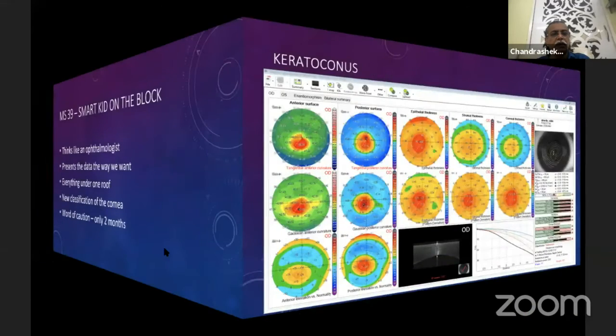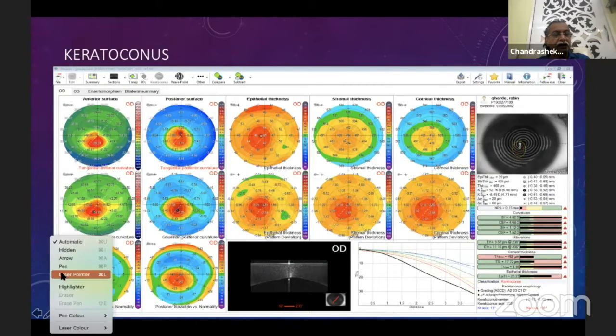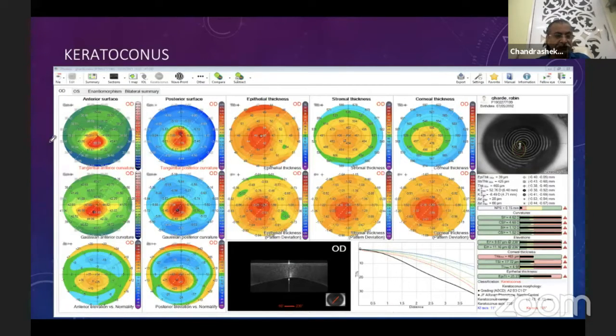So now what I have started doing is dividing this map into multiple parts. Number one is this line. Over here you can see all the maps are there, but the most important additional feature is the stromal map. I will come to the difference between stromal and epithelial a little later. Second thing is these two maps over here.